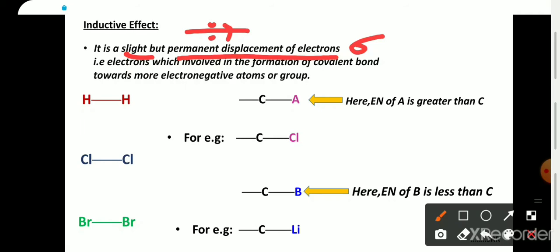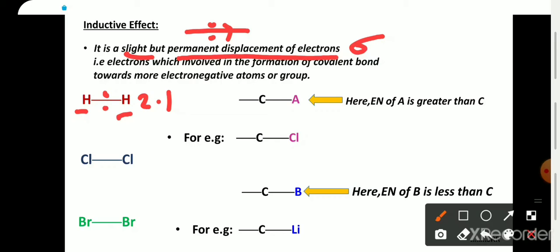Over here, the hydrogen has the electronegativity of 2.1. Here, the electronegativity difference is 0. That is, both have equal affinity towards these bonded electrons, that is sigma electrons. So here, the sigma electrons will remain in the center of this molecule.